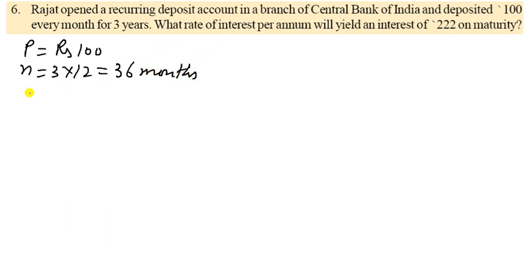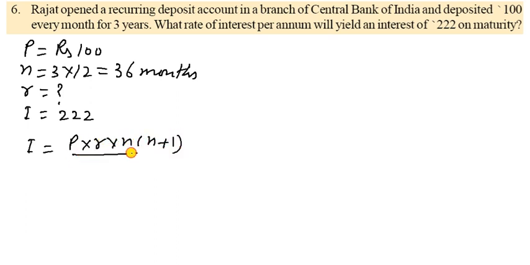What rate of interest? That means R will be found out, per annum, which will yield the interest. Interest I is given as 222 on maturity. So let us see how we can do this. As you know, I is equal to P into R into n into n plus 1, divided by 100 into 2 into 12. So interest is given as 222, P is 100 rupees, and R is not given.